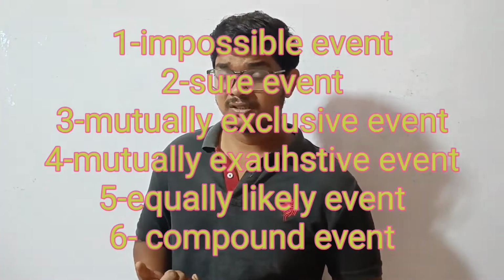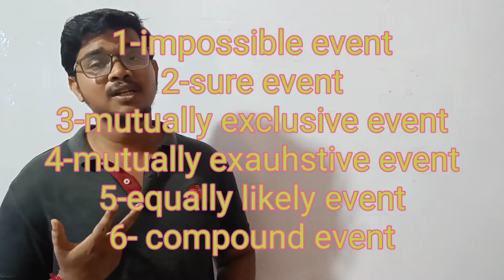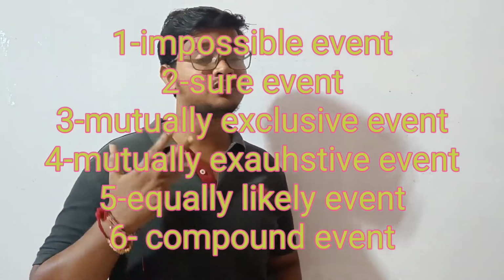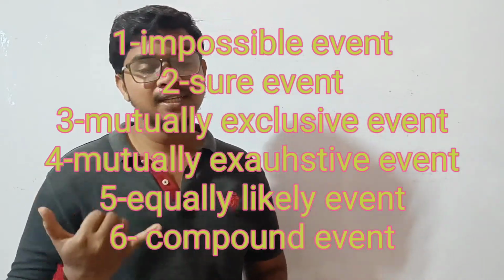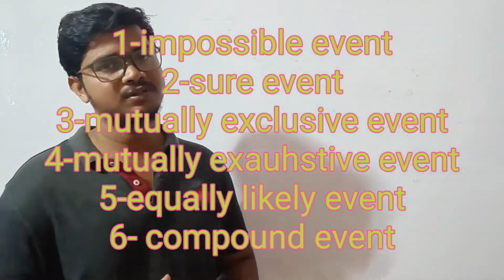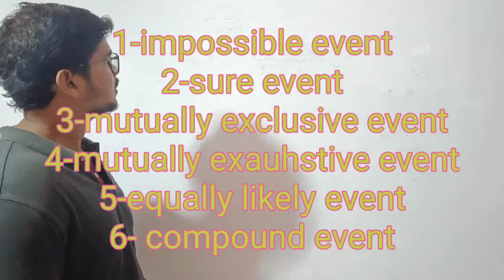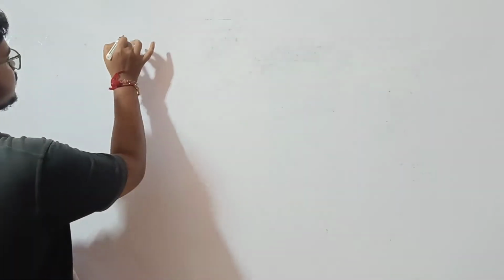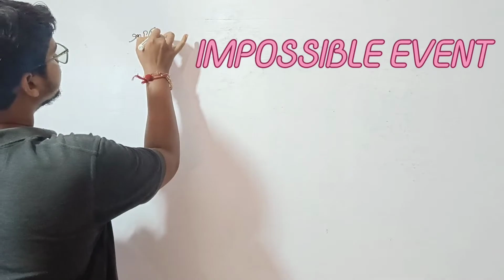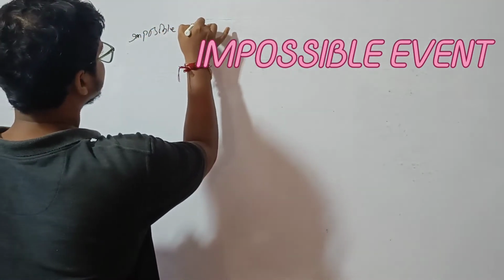Today we will discuss types of event. There are six types of event. First one is impossible event, sure event, mutually exclusive event, mutually exhaustive event, equally likely event, and compound event. So first one, impossible event.